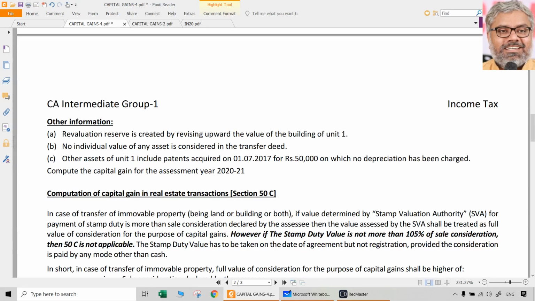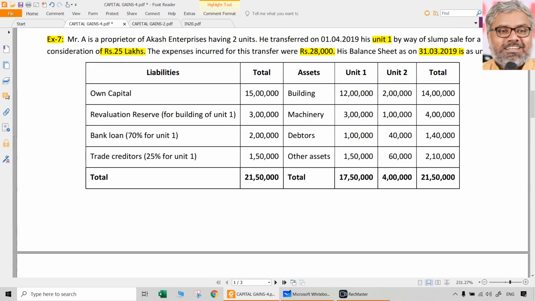But look at other information. Revaluation reserve is created by revising upward the value of the building of unit 1. If you look at the liability side, there is a revaluation reserve of 3 lakhs rupees for the building of unit 1. So the building amount of unit 1 on the asset side, 12 lakhs rupees, naturally includes this revaluation also. Should we take that?